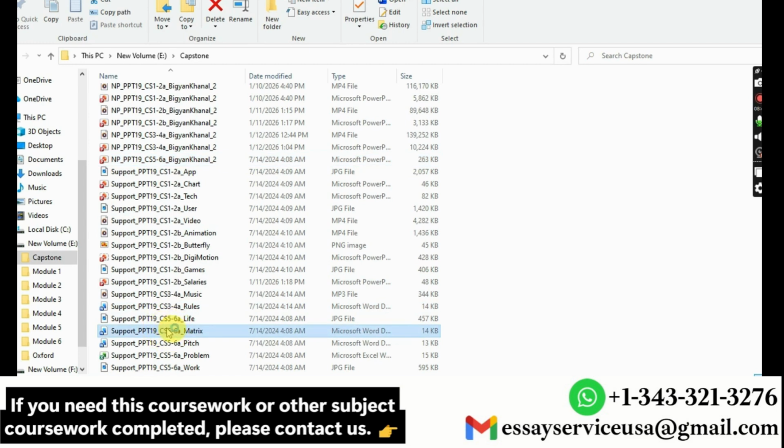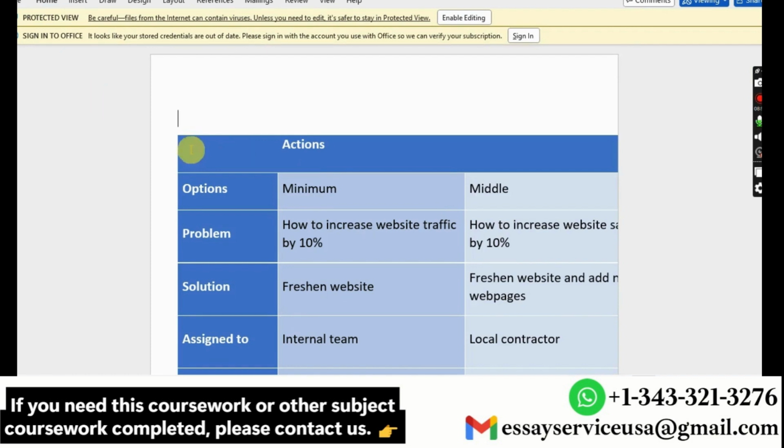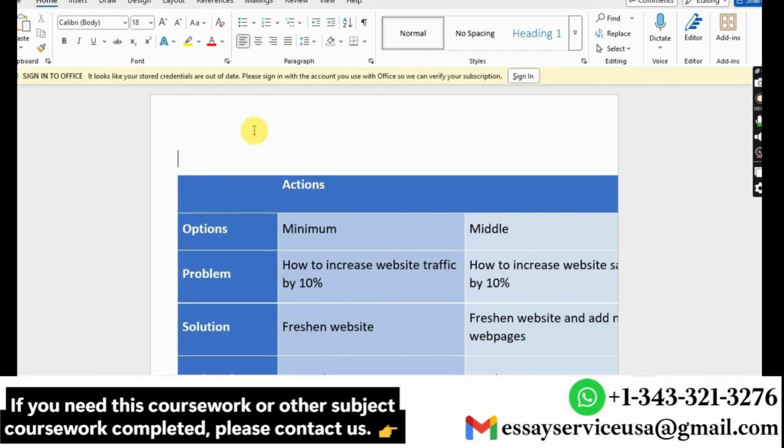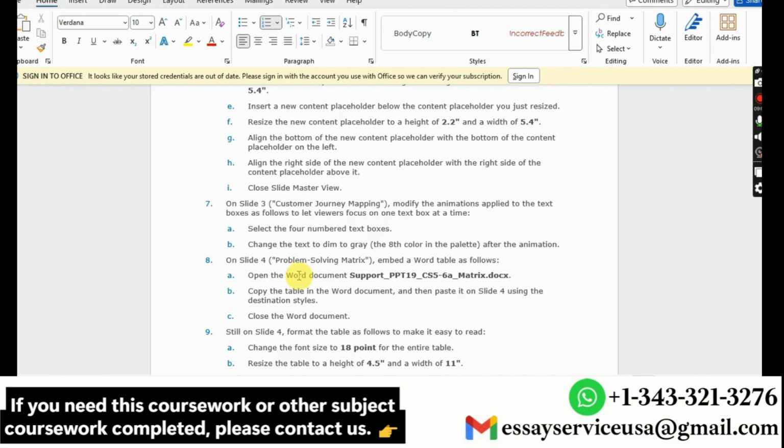So I'll open this Word document, and then I copy this, and then paste it on slide 4 using destination style.